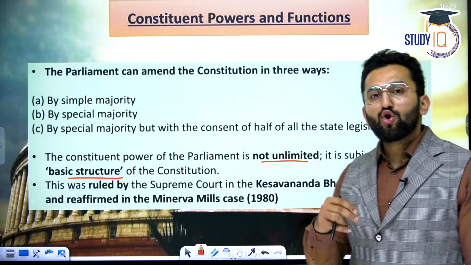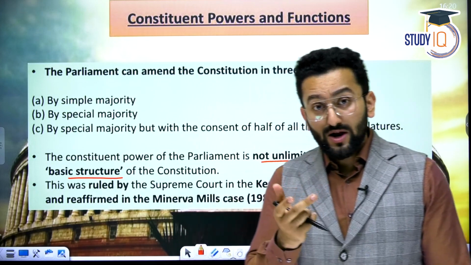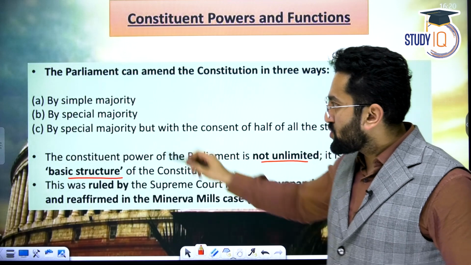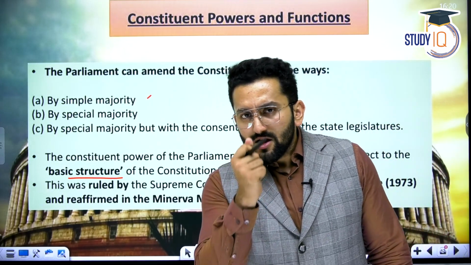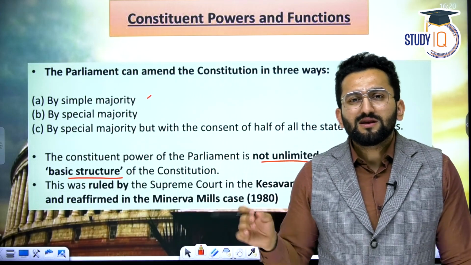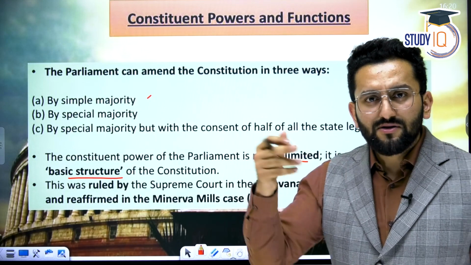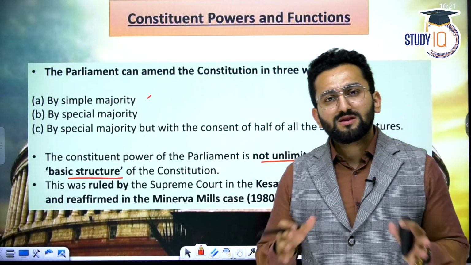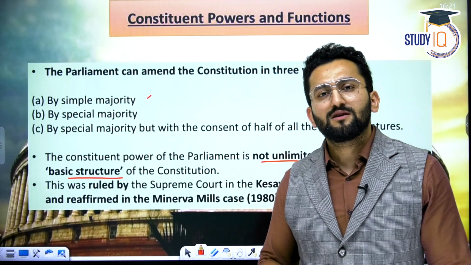Clear? Now, constituent power. It means we are talking about the amending power of the Constitution. Who can amend? Parliament. So Parliament can amend using three kinds of majorities. One is simple majority. Can you just give me an example in which kind of amendment simple majority is used? Any one example in comments. Come on, let's think, recollect. Purpose is not just to make you understand. Purpose is to make you master. And for mastering, you need to reconnect, reflect.